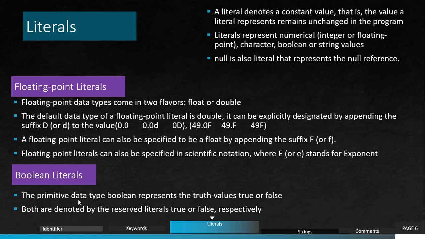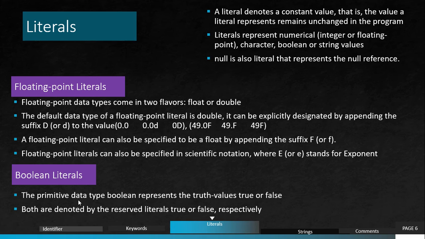One is float and the other is double. Like we saw in the last topic, in the integer literal the default data type is int, but here the default data type is double. Whenever you are writing a double, you may or may not write the suffix d. For float, the suffix is f. So there are two data types in floating point, float and double, and by default the data type of a floating point literal is double.